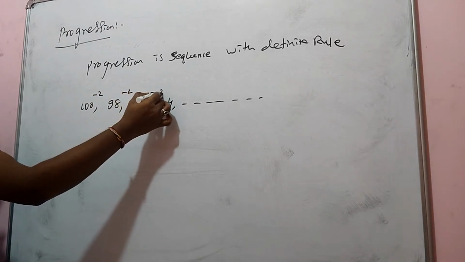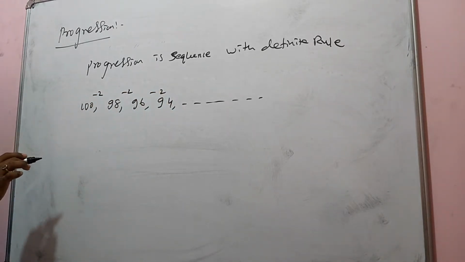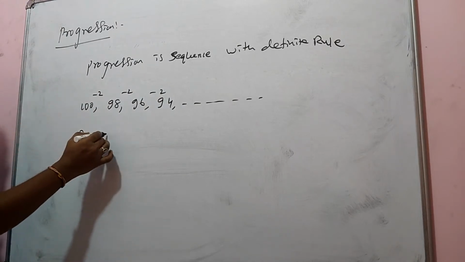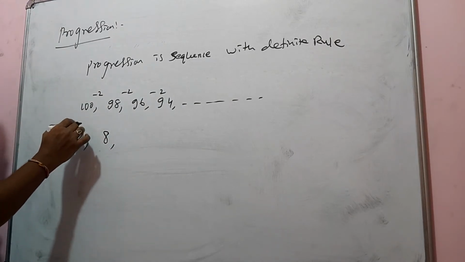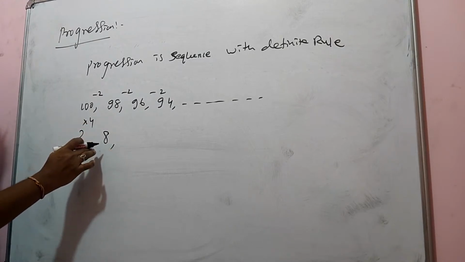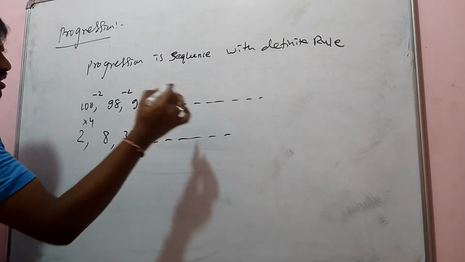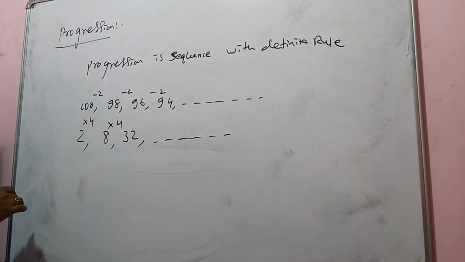-2, -2, -2. A certain number is subtracting here. Understood? Now you have here 2, then 8. So 2 into 4, 8 you got. So 8 into 4, 32 you got. Like that it is there. So by multiplication you got.